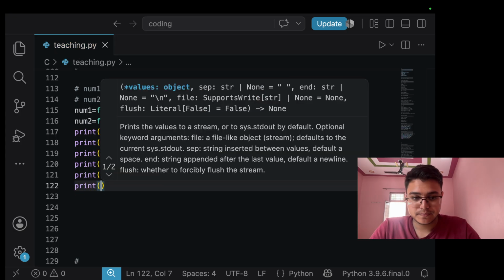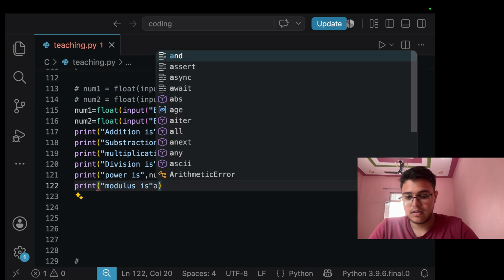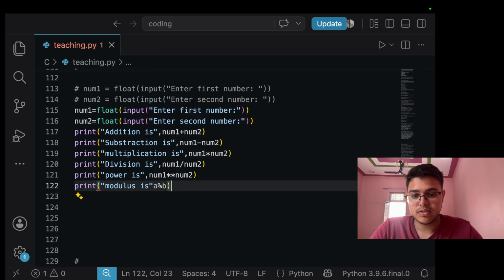Print modulus is, so now what is the symbol of modulus? We know that a percent b.